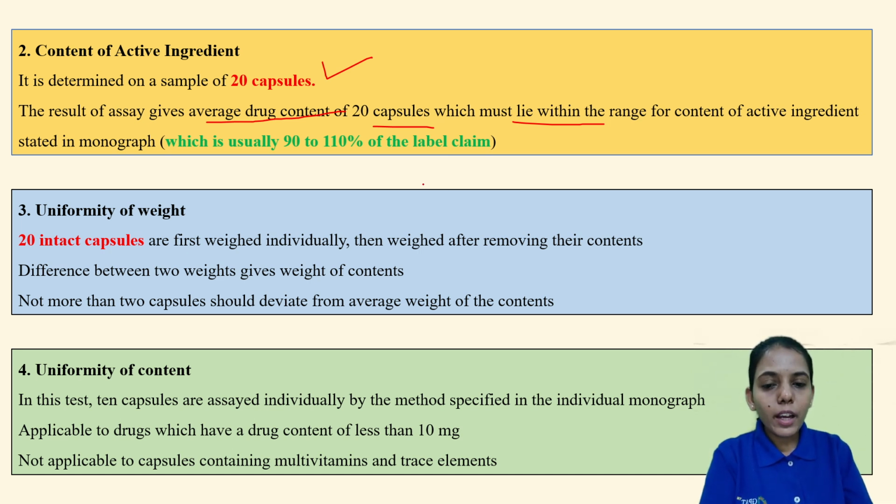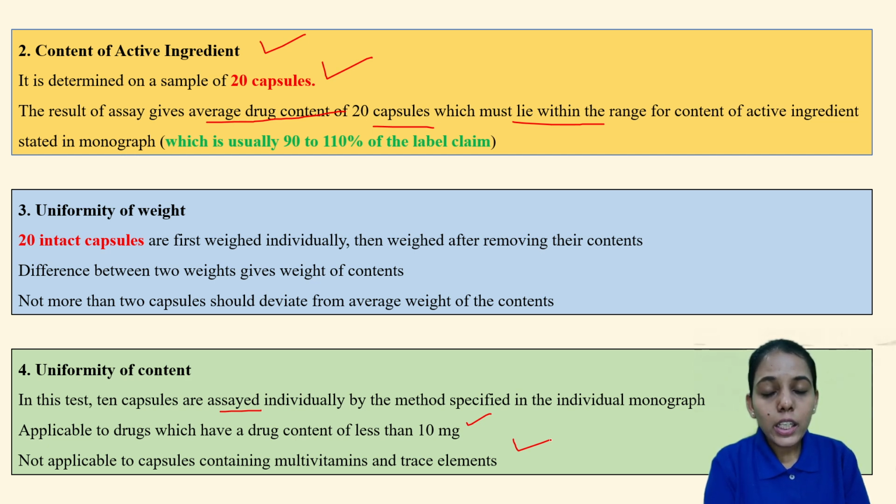Uniformity of the content. So here it was between the label claim and the individual content. Uniformity means between two different capsules. So for that 10 capsules are assayed, means checked individually for the content by monograph, and applicable to those drugs which have a drug content of less than 10 mg. Not applicable to capsules containing multivitamins and trace elements.